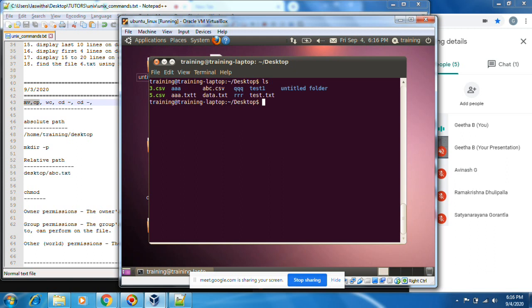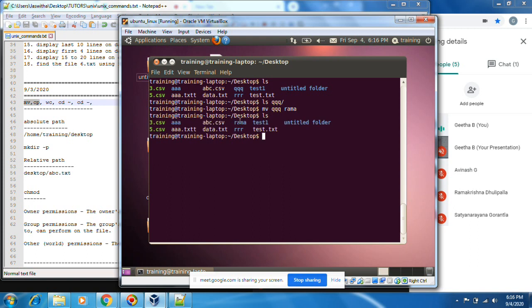Now directory. Now let's see this. Is it empty or is some data there? This is an empty directory. An empty directory you can copy using cp and mv. Let's see an empty directory. mv qqq. I want to rename it Rama. Now qqq will get removed and then Rama will be present. You see qqq is already gone and Rama is there.